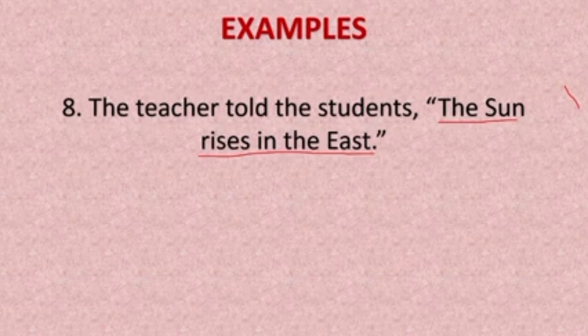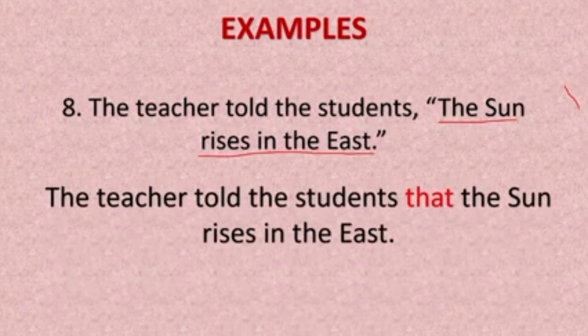So we simply write this using the connector. There are no changes in this. You see, only we added the connector. So when you find a fact in the direct speech, you need not change its tense. This is an example for that.